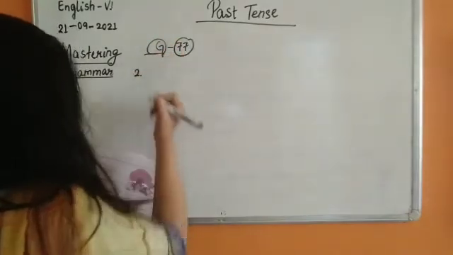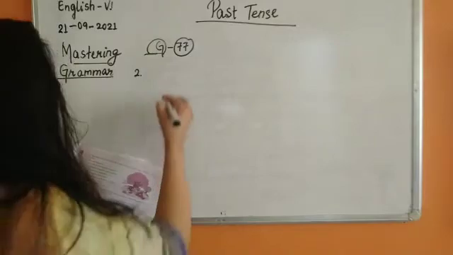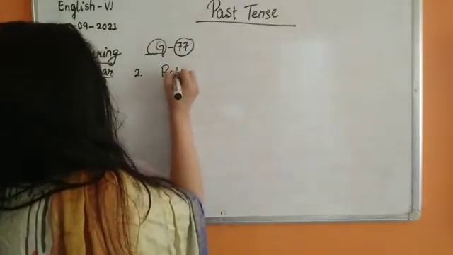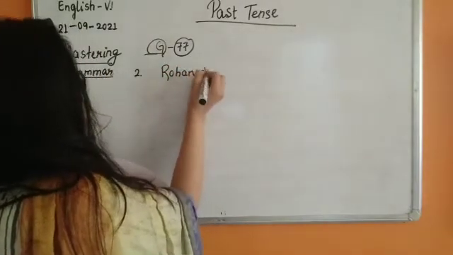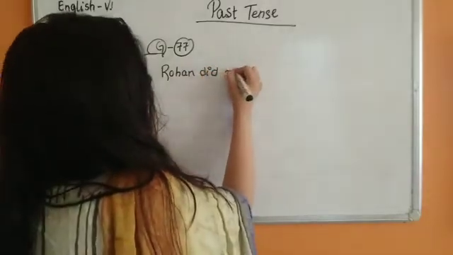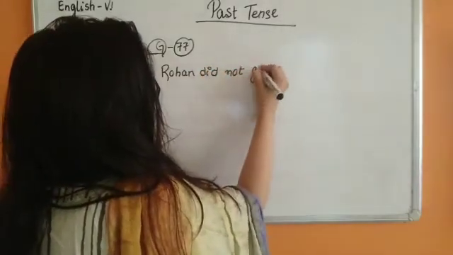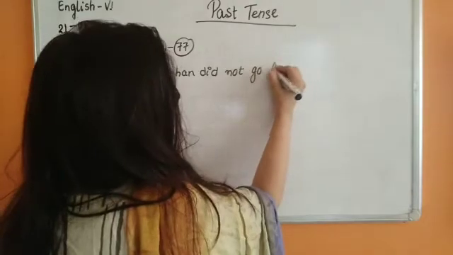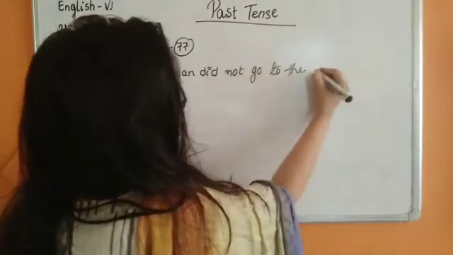Number 2. Rohan went to school yesterday. Rohan did not. First you write this and then you write the first form, the base form of the verb. Did not go to the school. Went will become go.